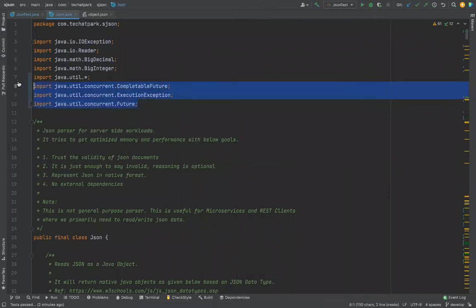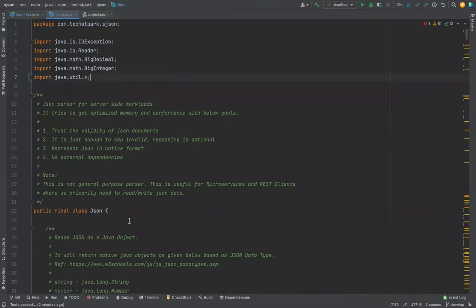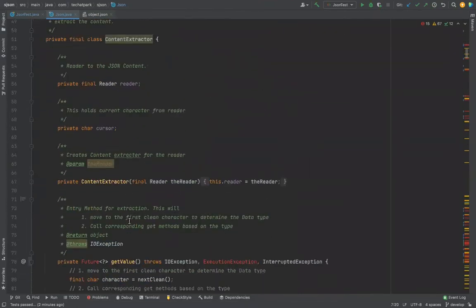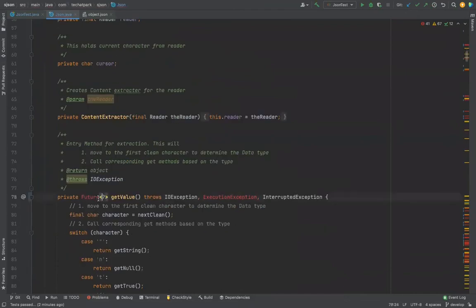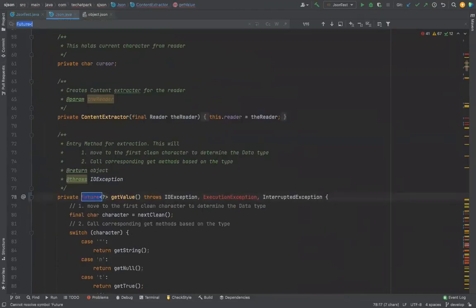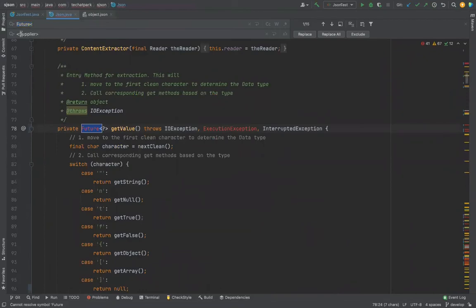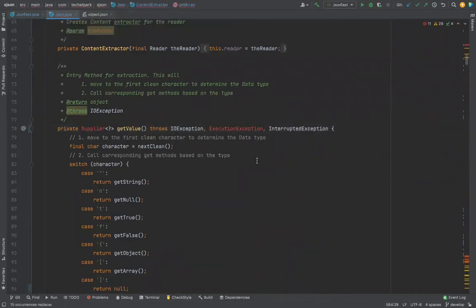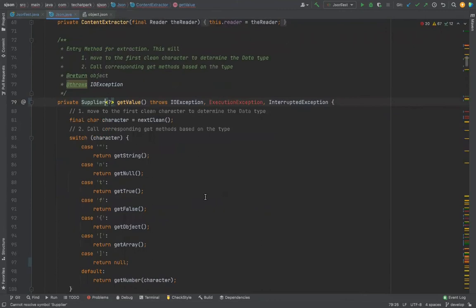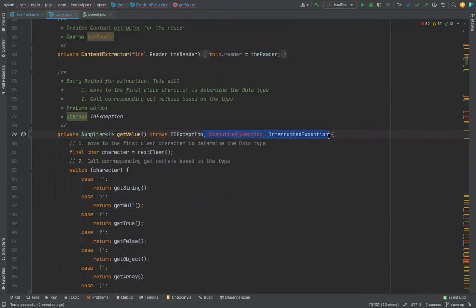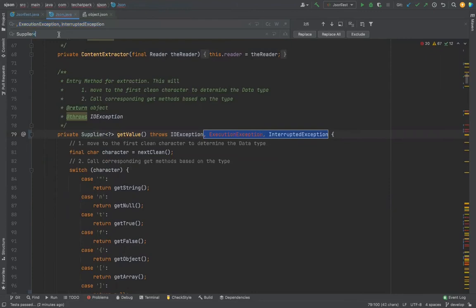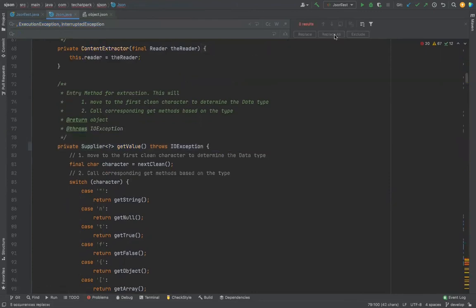So all the features that we see, we will rename them. Instead of future, we are going to use supplier. Replace all. Okay. Now supplier you need to import. I imported. Once I import supplier, I do not have any of the concurrency issues. Now I can simply remove all this: throws, classes, everything.